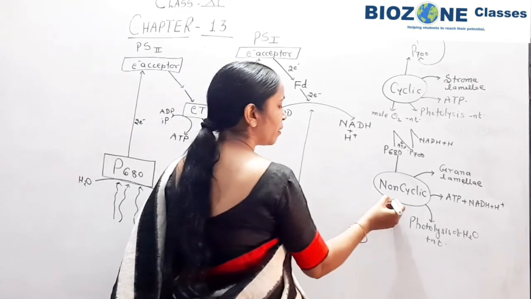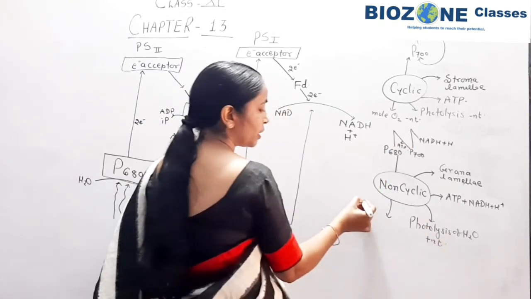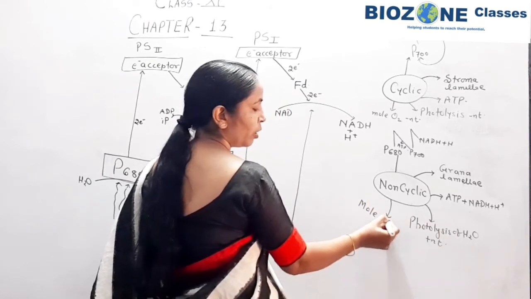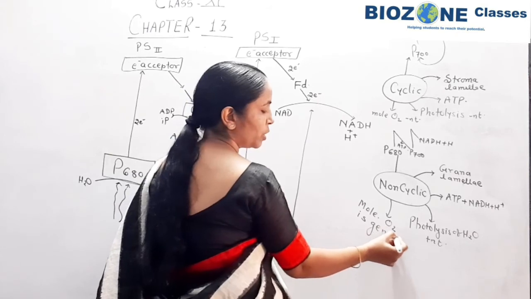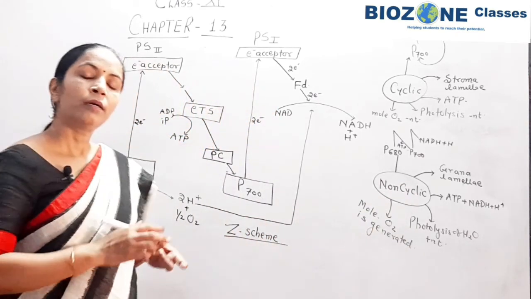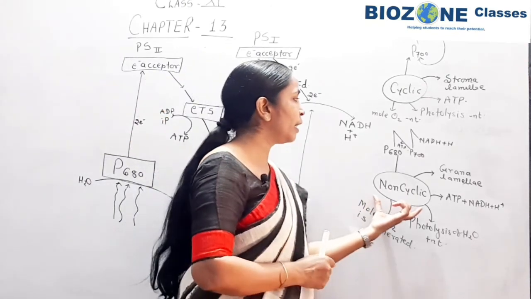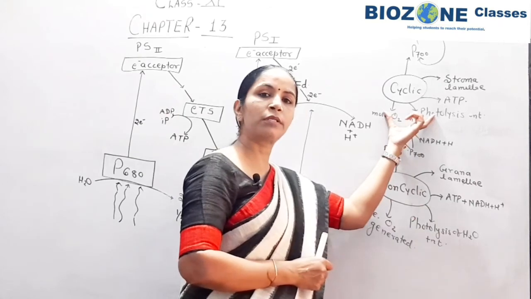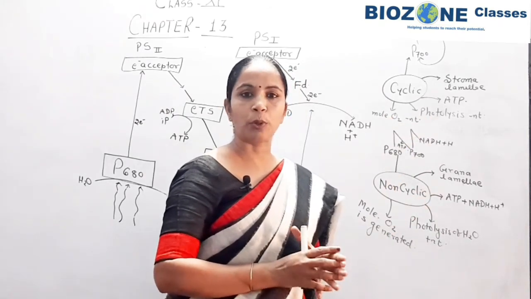But you remember in non-cyclic, as the photolysis is present, molecular oxygen is generated or produced. So this part you remember, this is the simple and very rapid revision part, of how you come towards the revision of cyclic and non-cyclic phosphorylation.